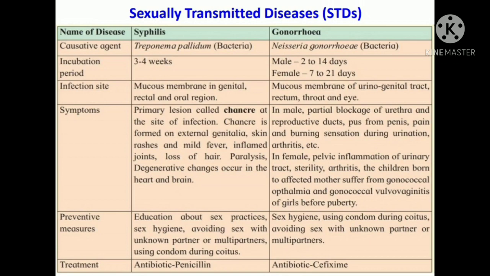Then the children born to affected mothers suffer from gonococcal ophthalmia and gonococcal vulvovaginitis of girls before puberty. So these are the symptoms seen in females if gonorrhea takes place. Now coming to the preventive measures. The preventive measures for gonorrhea are sex hygiene, using a condom during coitus, and avoiding sex with unknown partners or multiple partners.